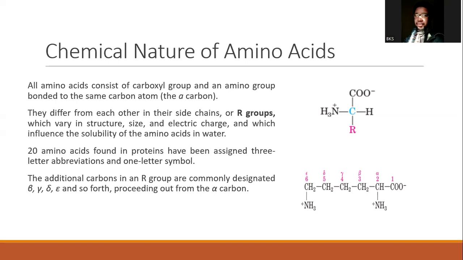For the Arabic numerals, the numbering started with the carboxyl carbon, where the carboxyl carbon is carbon 1, and then the alpha carbon, the carbon to which the carboxyl, amino, hydrogen and all the other groups were attached, is carbon 2. Then carbon 3 will now come from the R group. That is an amino acid.